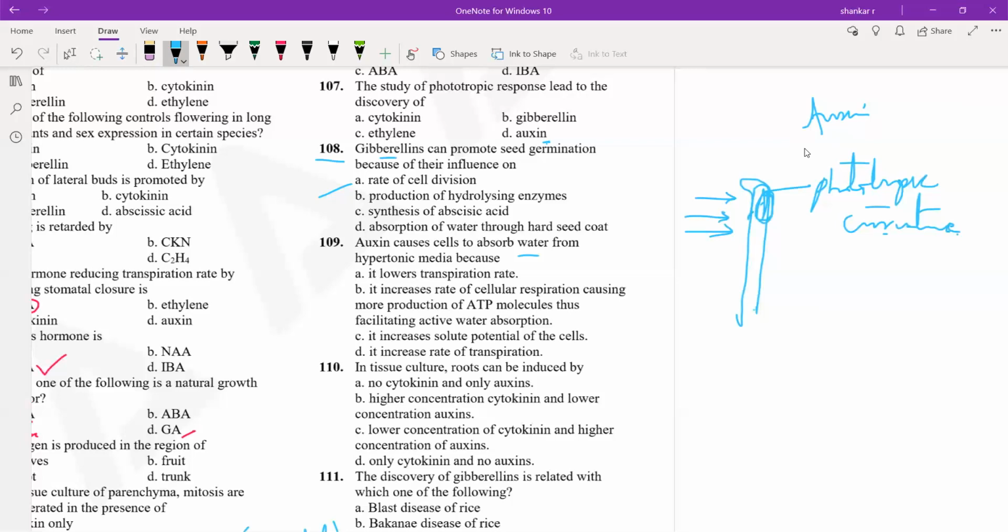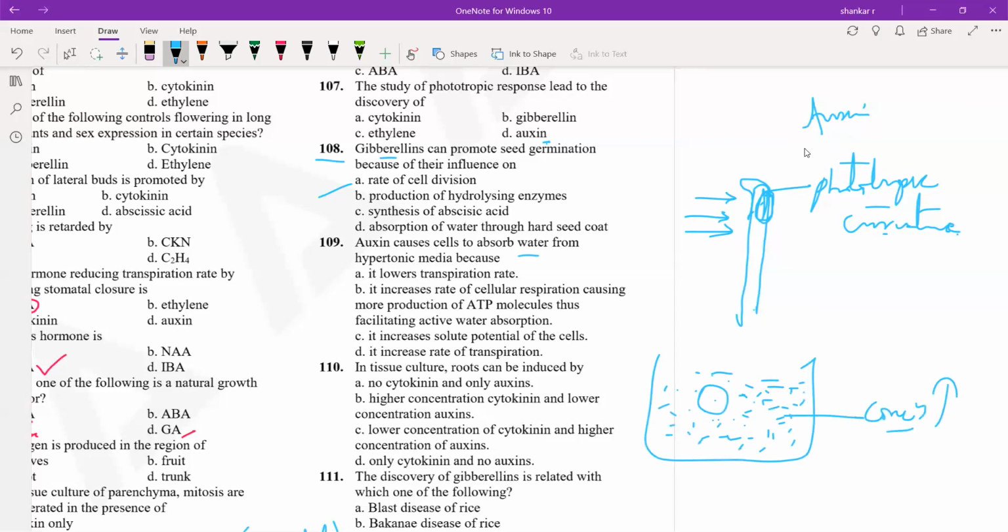Facilitating active transport. Hypertonic means the surrounding environment of the cell has a higher solute concentration compared to the concentration inside the cell. Usually this results in plasmolysis of the cell because of exosmosis.